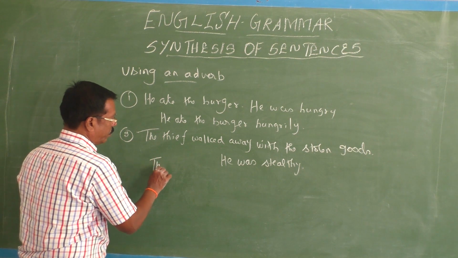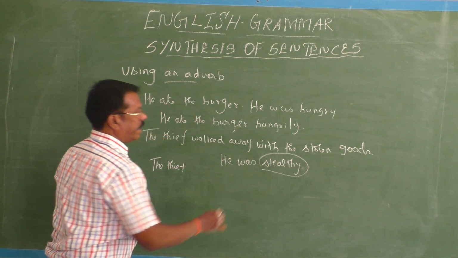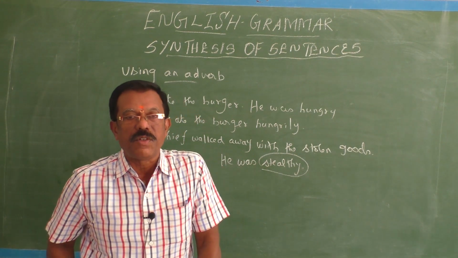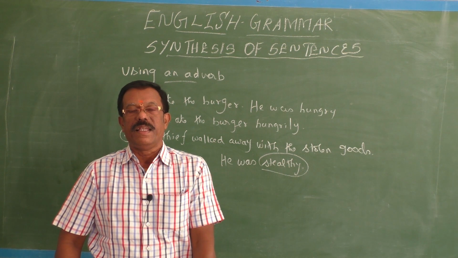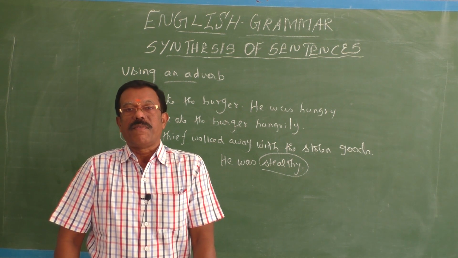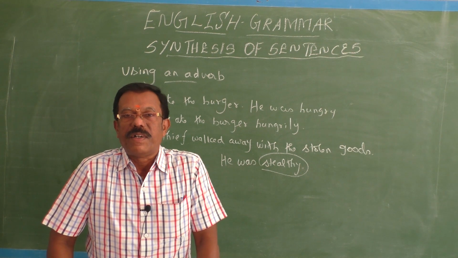As we are going to change this adjective into an adverb, stealthy should be changed into stealthily. It's an adverb of manner. So you know that the position of the adverb of manner should come immediately after the finite verb.